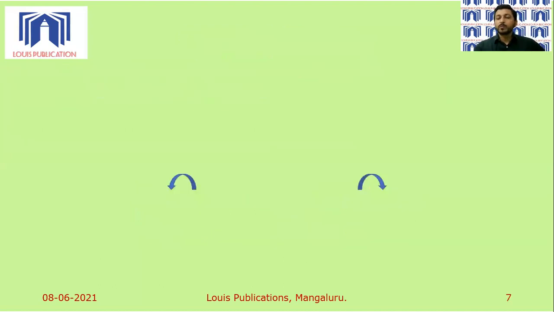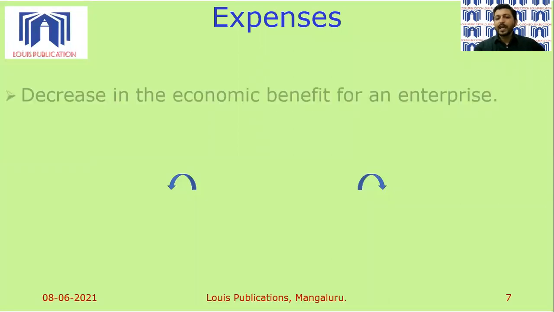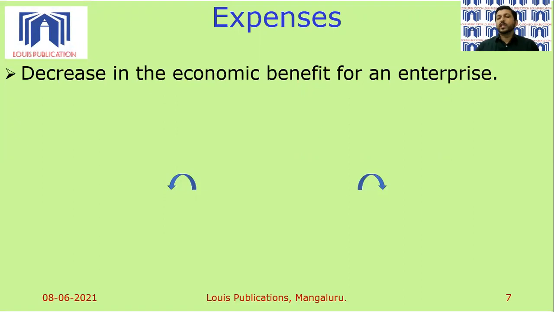Let's move to the fourth spoke that we have in the subject accounts, and that is expenses. Can I imagine a business without expenses? It is not possible for a business to survive without spending, without expenses. Though the meaning of expenses says it is a decrease in the economic benefit of an enterprise.